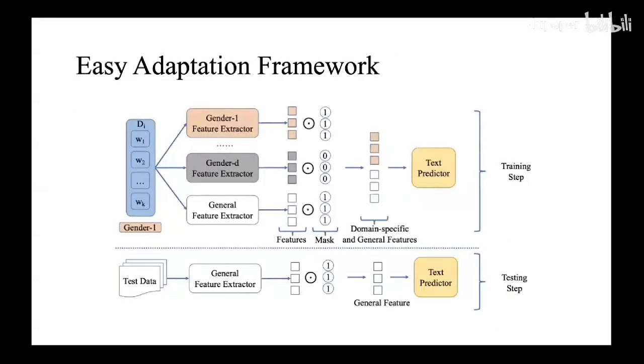To reduce the bias of the text classifier, we proposed a framework called the Easy Adaptation Framework. It is not restricted to neural models, but also incorporates non-neural models. It splits into two steps, training and testing.